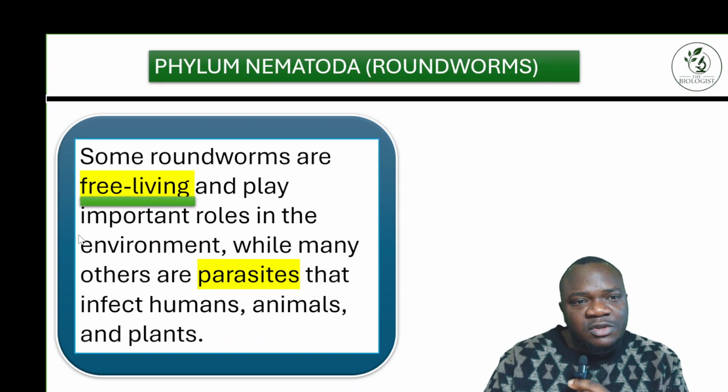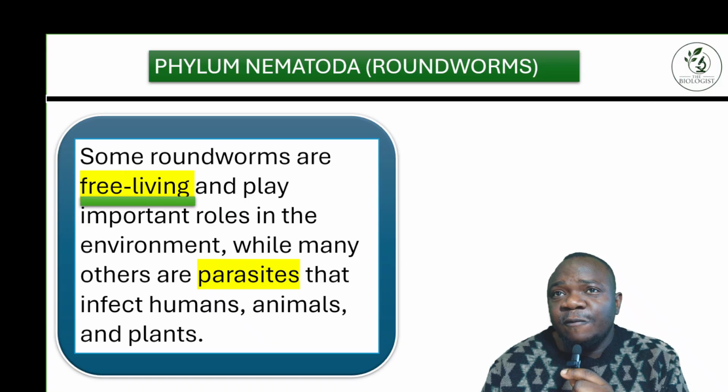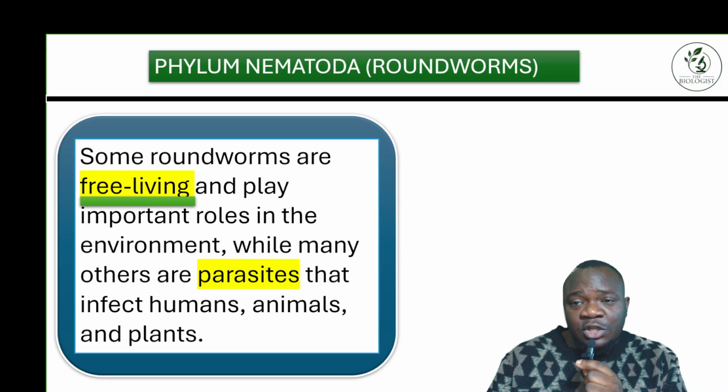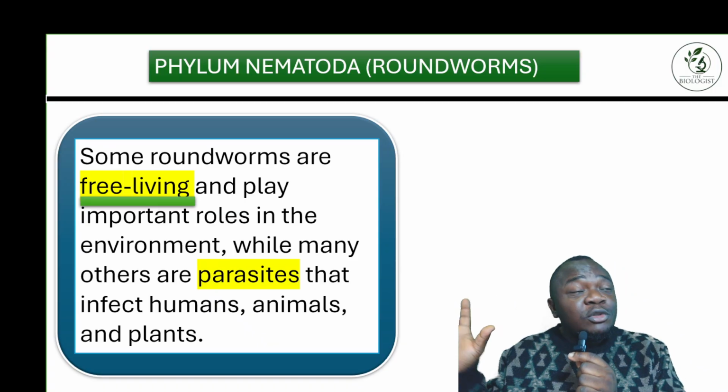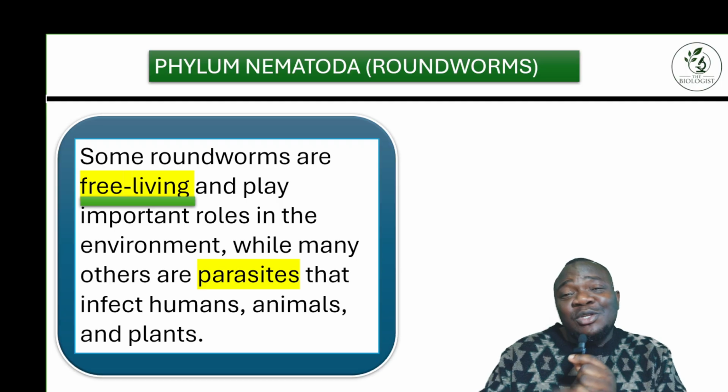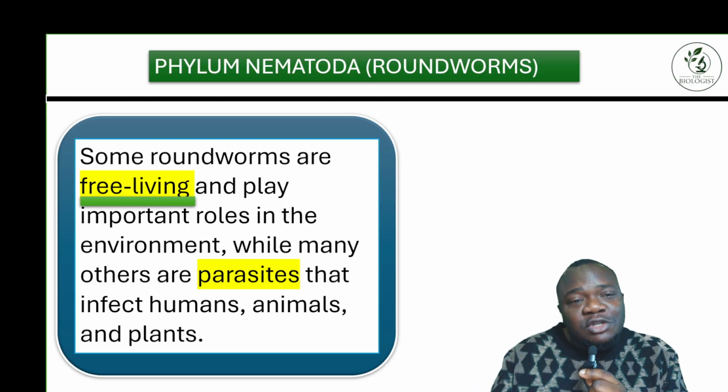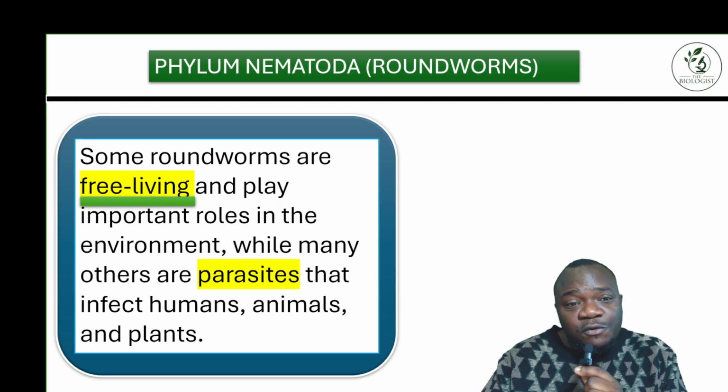I like using the term free living. Some roundworms are free living. Why are they free living? Because they live on their own. They don't cause trouble, they don't find trouble, they don't cause harm to any other organisms. They just do their own stuff themselves. That's what we call free living.